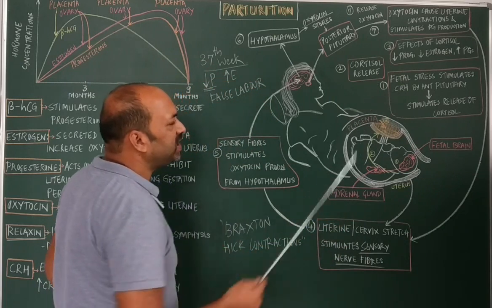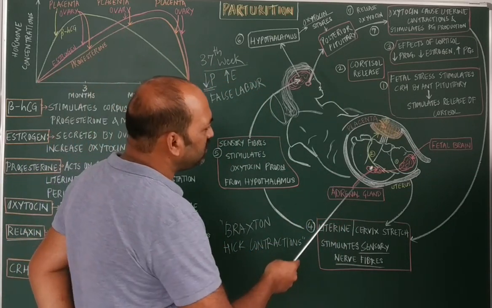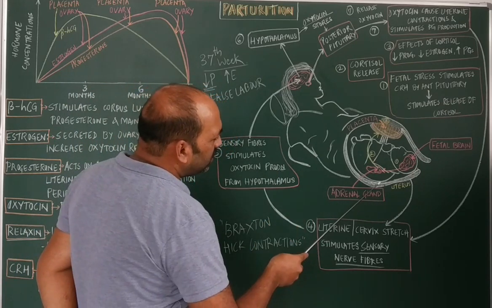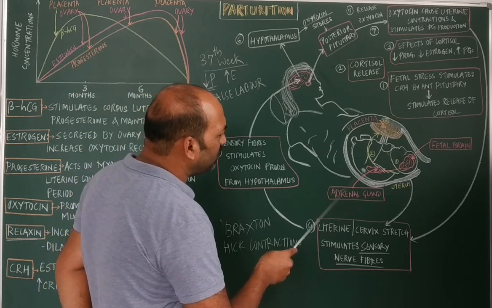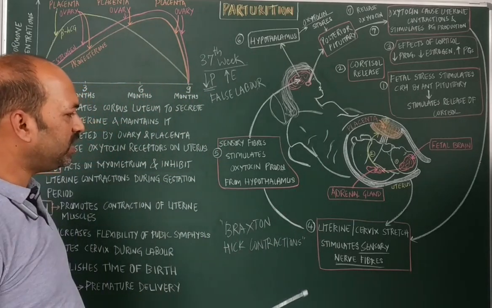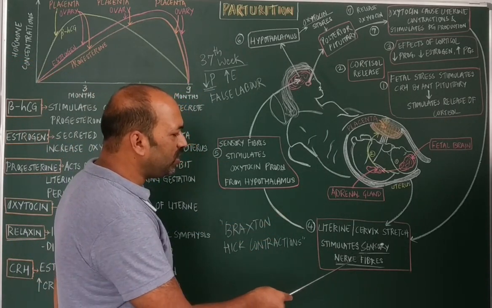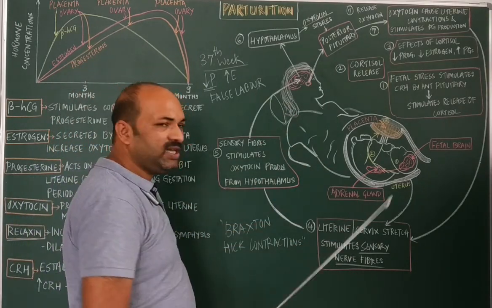So once this fetal ejection reflex is generated, thereafter the fetus starts making its movement, and the uterine receptors, the stretch receptors which are present enormously on the uterus, are supported by the sensory nerves.